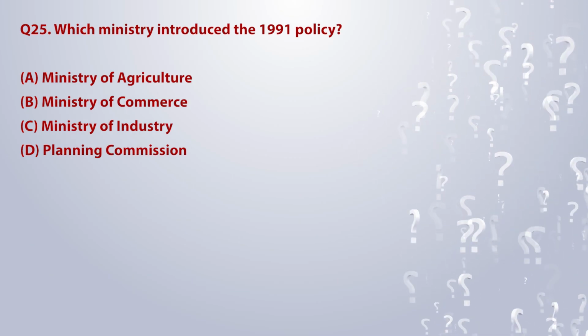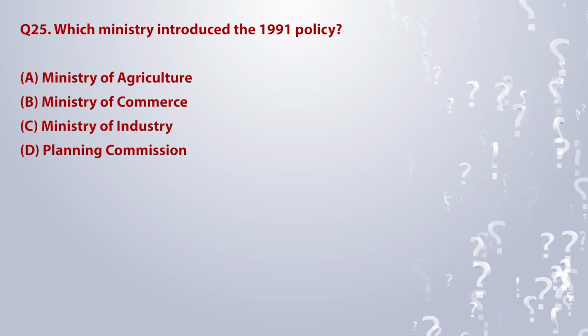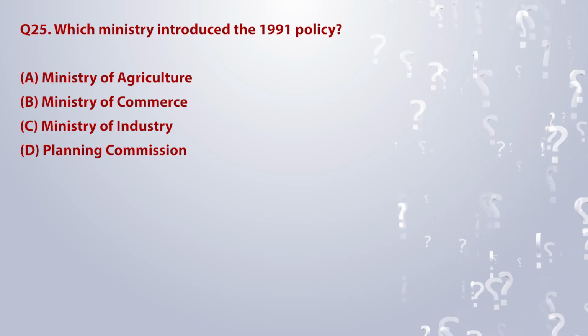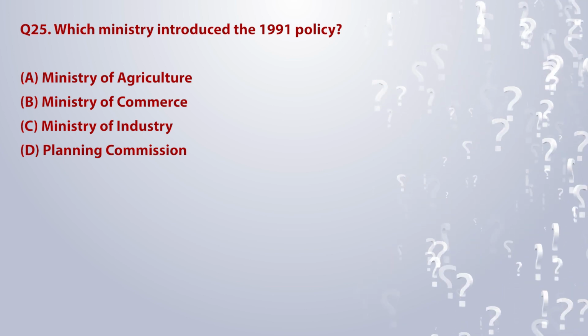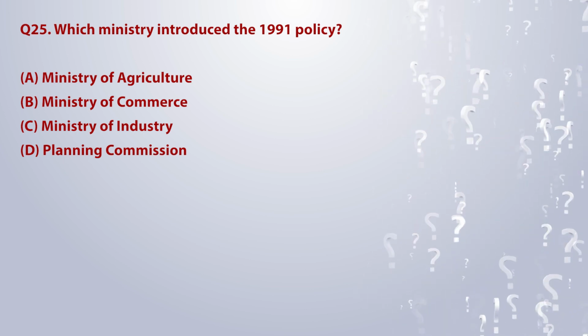Which ministry introduced the 1991 policy? A. Ministry of Agriculture. B. Ministry of Commerce. C. Ministry of Industry. D. Planning Commission.